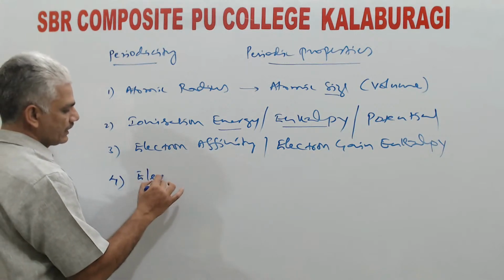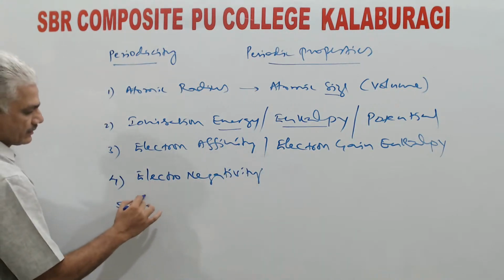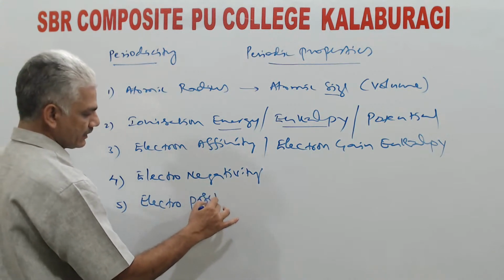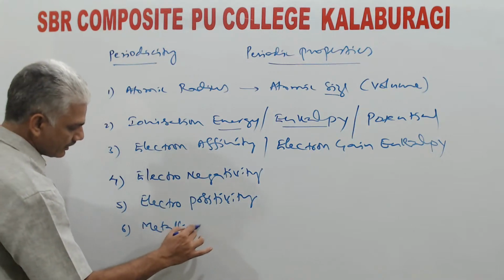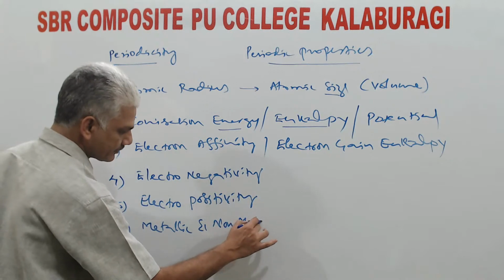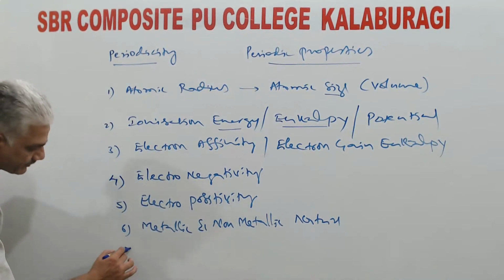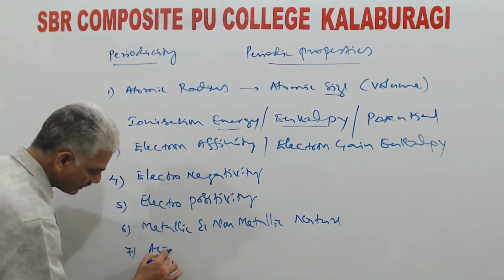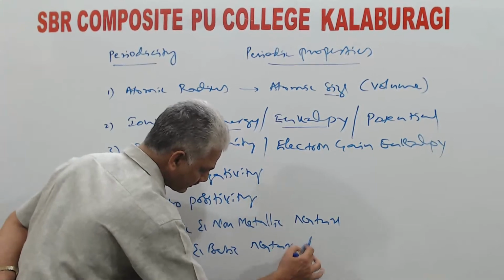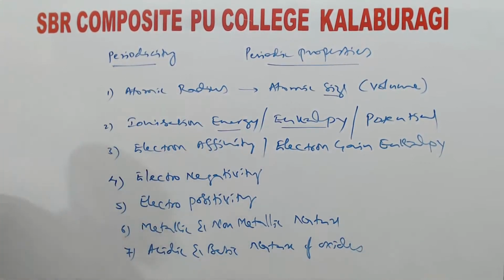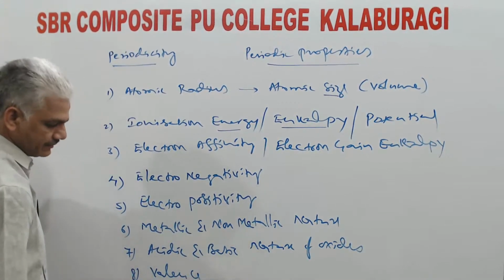Then electronegativity, electropositivity, metallic and non-metallic nature, acidic and basic nature of oxides, valency.